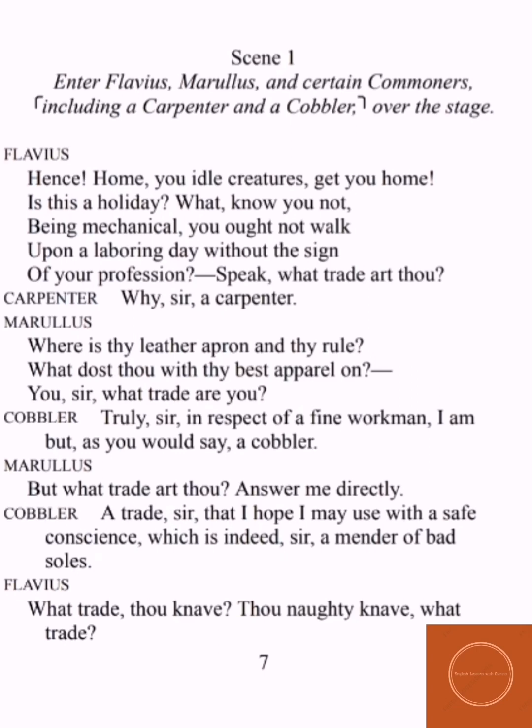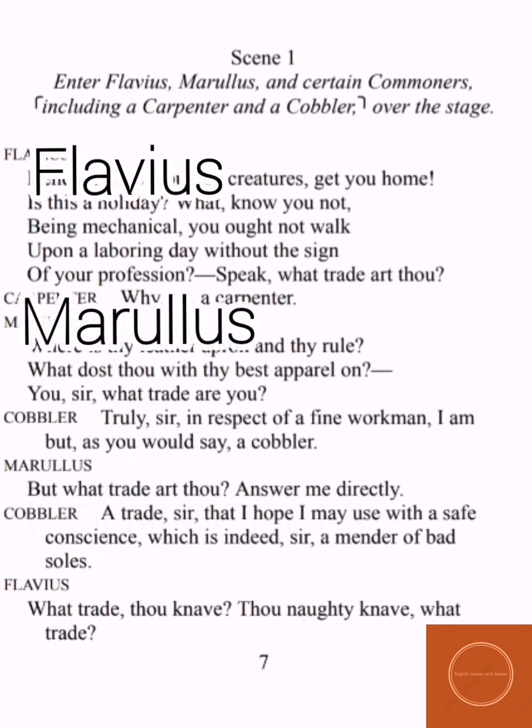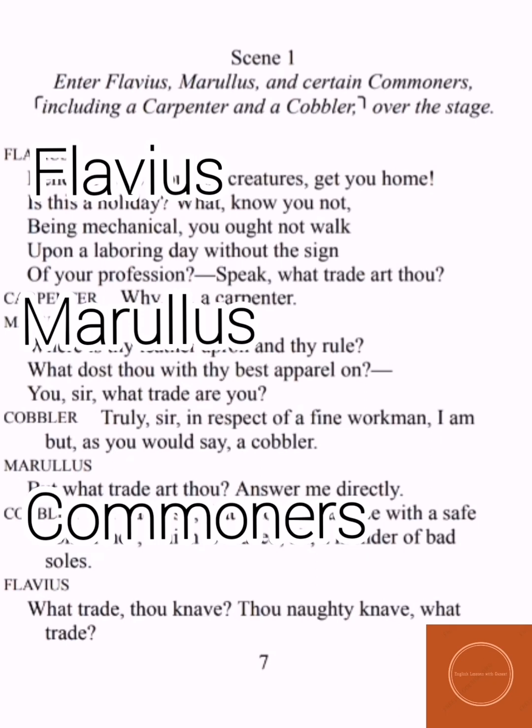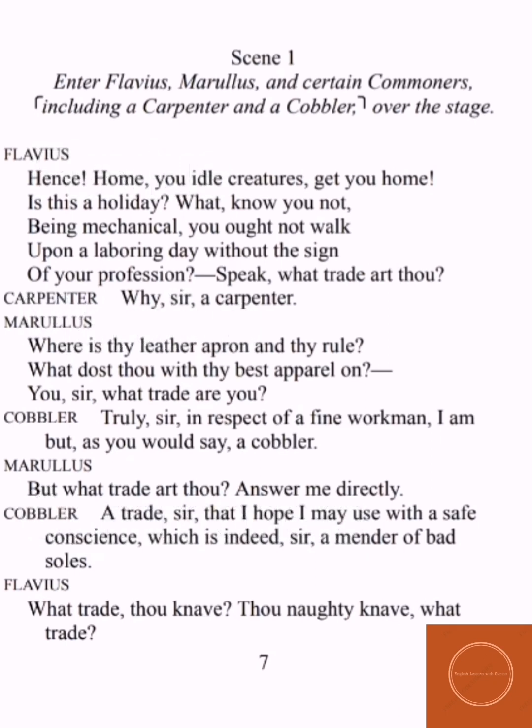So in today's video, we're going to start with Julius Caesar by William Shakespeare. So for today's video, we're going to do Act 1, Scene 1. Before we start, we need to know where the scene takes place and which characters are there. The main characters here are Flavius, Marullus, and certain commoners. And the most important of them are the first citizen and the second citizen.